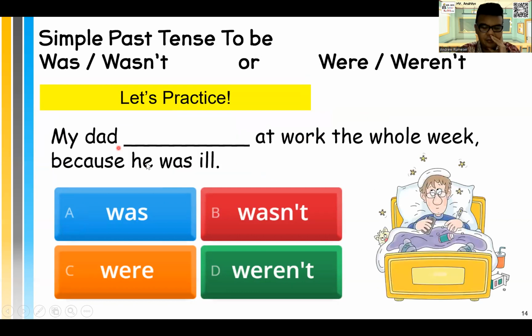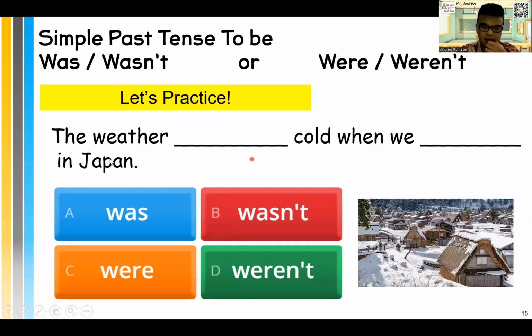Next, my dad. Look at the dad. Does he look healthy or sick? My dad blank at work the whole week because he was ill. Which one is it? Was at work, wasn't at work, were at work, or weren't at work? Let's check. That's right. He wasn't at work the whole week because he was ill. He was sick, right?